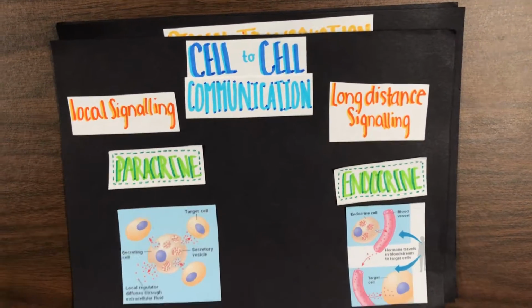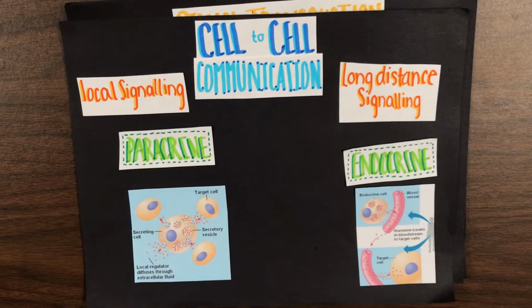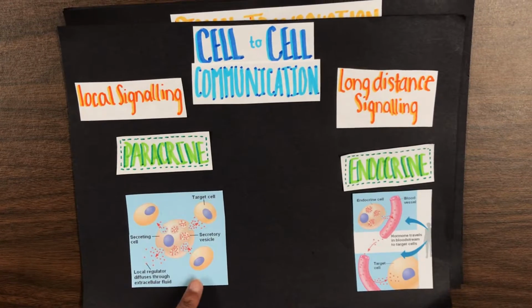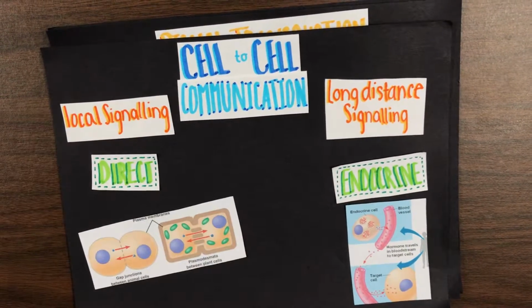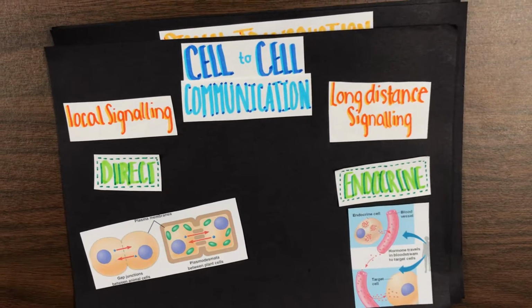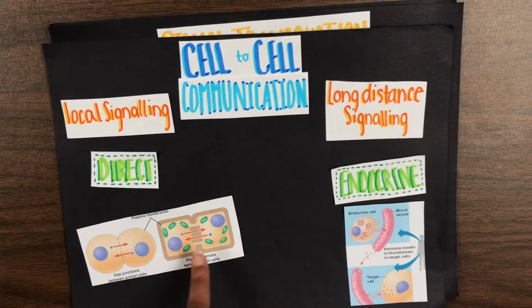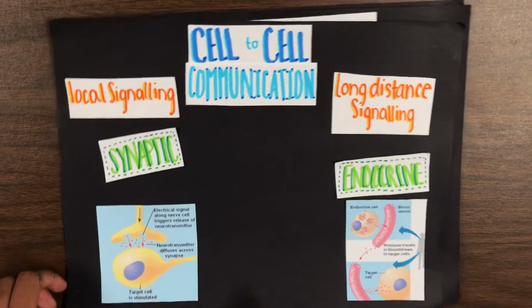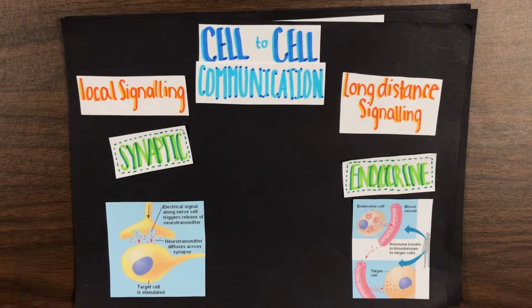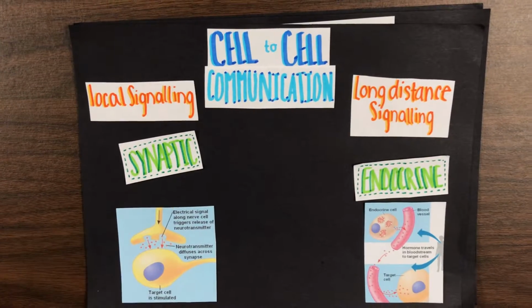Paracrine signaling secretes messenger molecules into the extracellular fluid and to nearby cells. Direct contact communicates with cells via a gap junction in animal cells and a plasmodesma in plant cells. Synaptic signaling, which is directly involved with epilepsy, involves neurons in the brain, but we'll talk about that later.